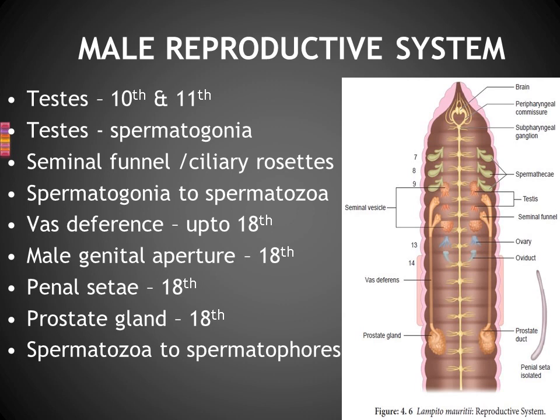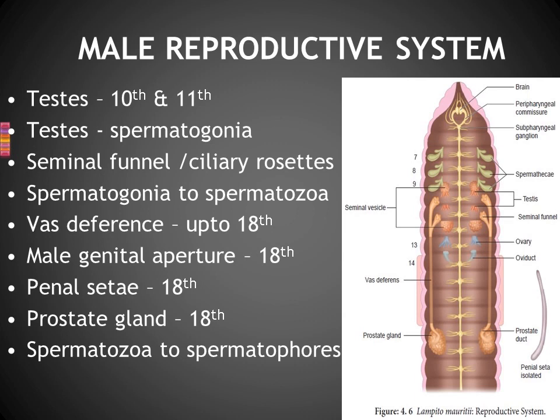It produces sperm cells. But actually it does not produce them directly as sperm cells. When it produces the gamete, it produces spermatogonia. So that is the second point given there: the testis produces spermatogonia.